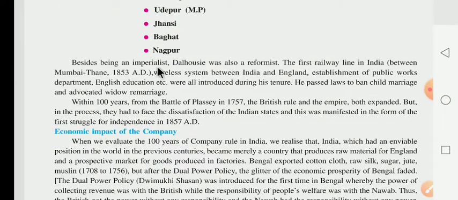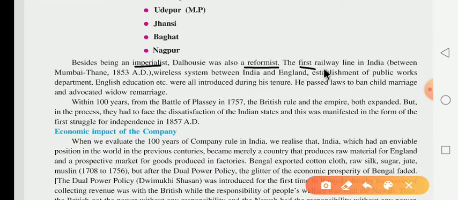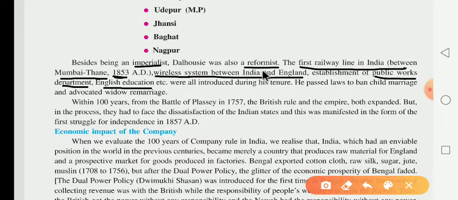Besides being an imperialist, Dalhousie was also a reformist. Reformist means he also made many changes in India. The first railway line in India between Mumbai and Thane in 1853, the wireless system between India and England, the establishment of the Public Works Department, and English education. All these reformist activities were started by Dalhousie in India.